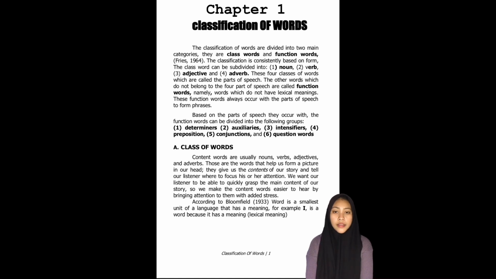A word class contains words that are usually nouns, verbs, adjectives, and adverbs. Those are the words that help us form images in our heads. They give us the meat of our story and tell our listener where to focus their attention. According to Bloomfield, words are the smallest language unit that has meaning. For example, I is a word because it has meaning.